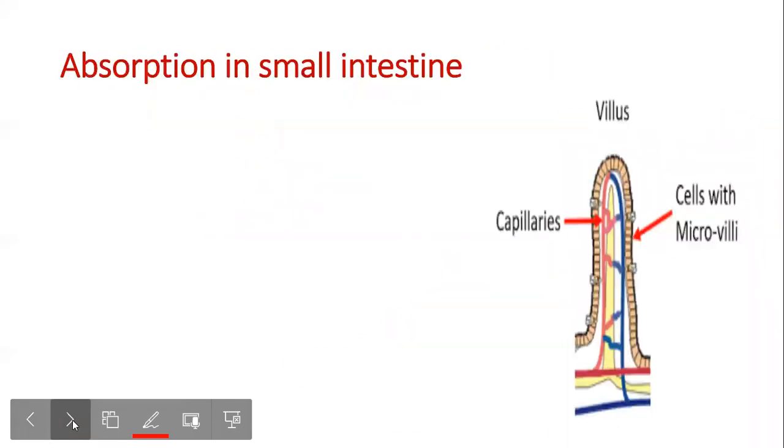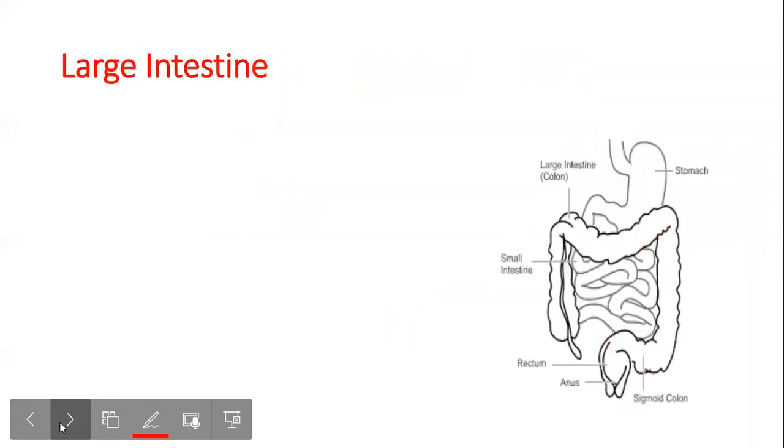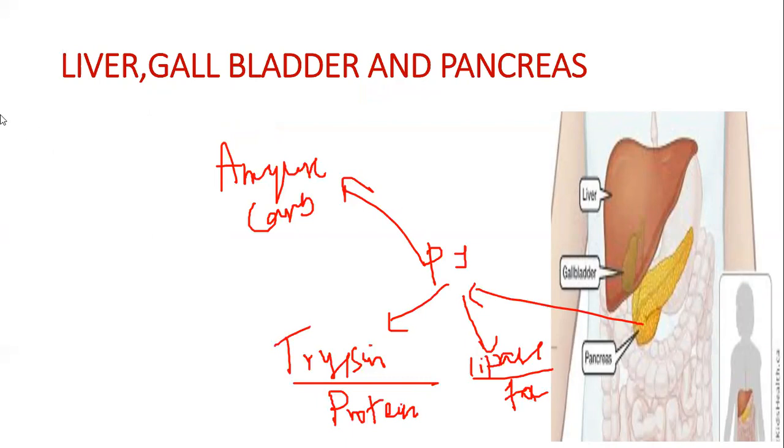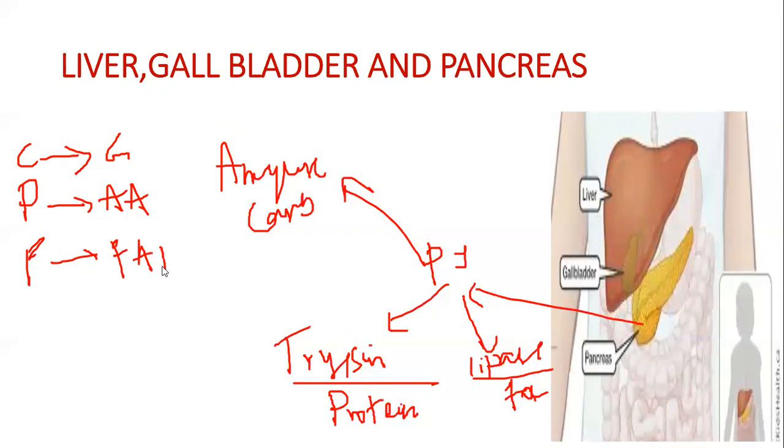So now, what are the end products of digestion? Once we are saying that the process of digestion ends in the small intestine, right? So what are the end products right here? From carbohydrates, we get glucose. And when proteins are digested, we get amino acids. And when fats are digested, we get fatty acids and glycerol.